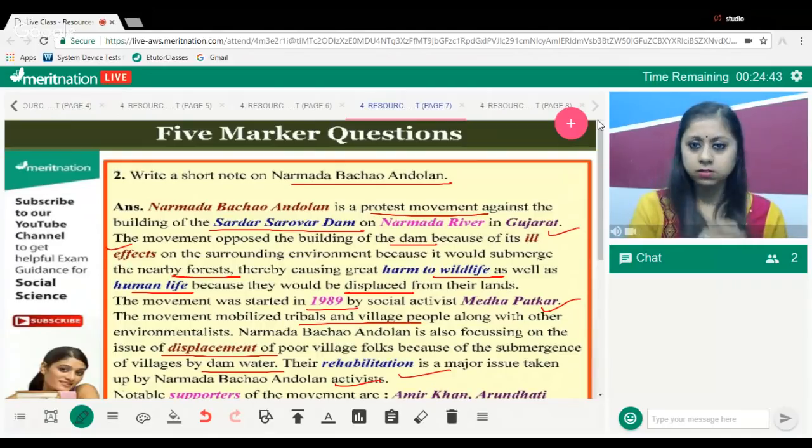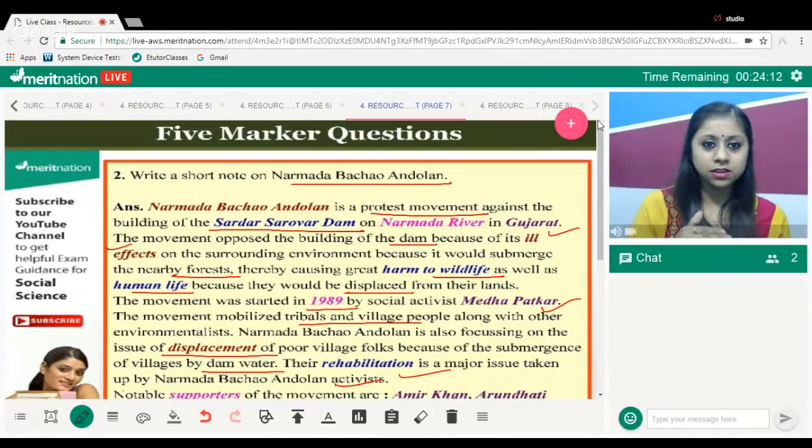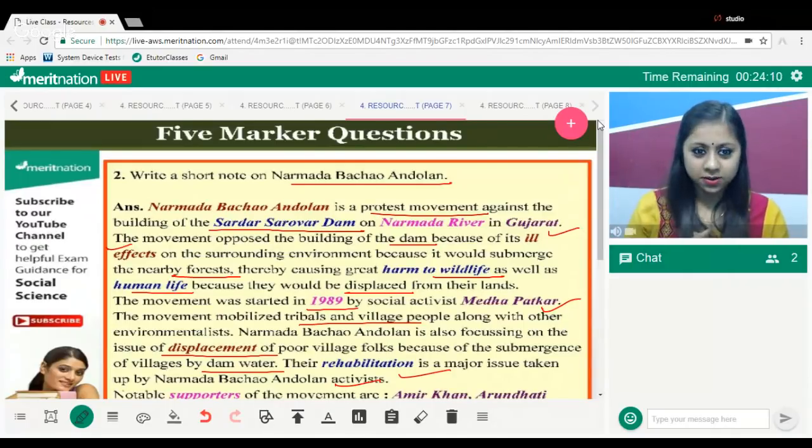Now, so that was development for me. Now, on the other hand, if we see, what about the people living in that area? What happened to them? We have taken over their land, we have taken over their houses. Yes or no? They have been displaced. So, will that be a development goal for them? Is it going to be a development goal for them? Of course not. Yes or no? So, in the same way, if you're going to develop your nation, it doesn't mean that it will be at the stake of others' lives. Yes or no?